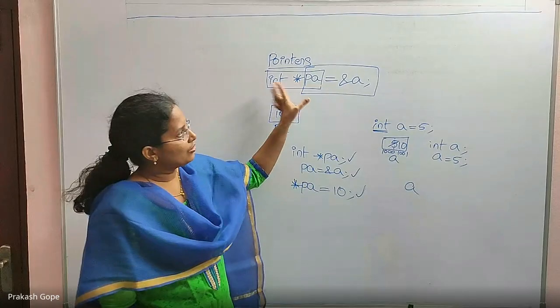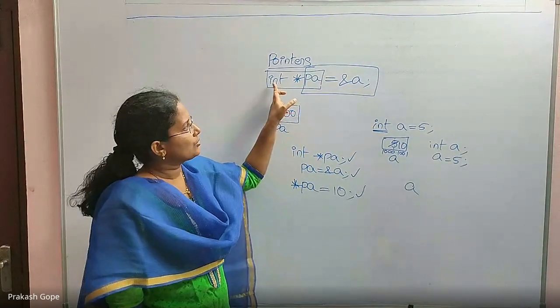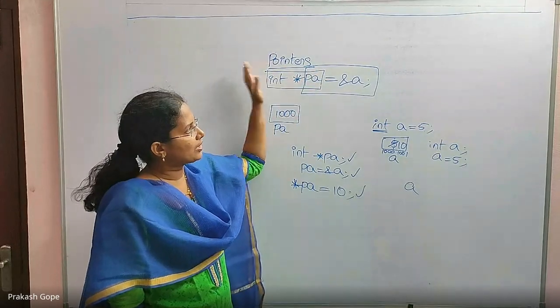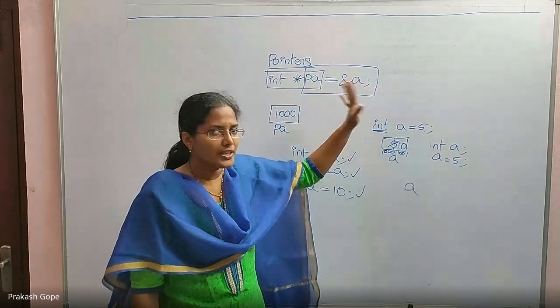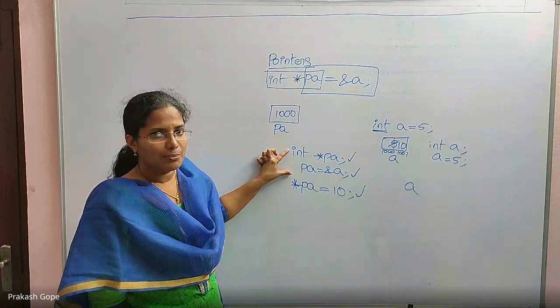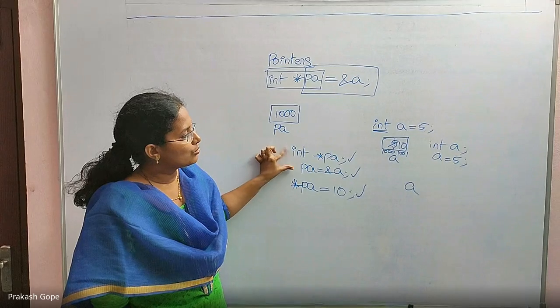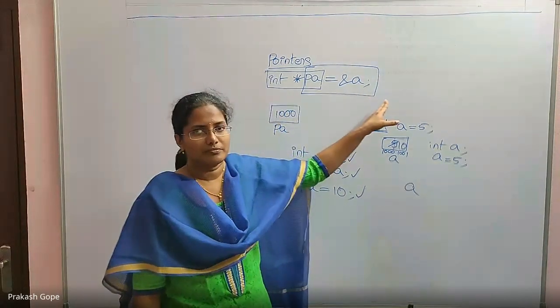Okay. But in this single line, we are doing both together. So, int star PA is up to declaration. PA equal to address of A is initialization. So, this is how we separated here. Okay. So, this statement is correct. When you combine these two together, this is how we write.